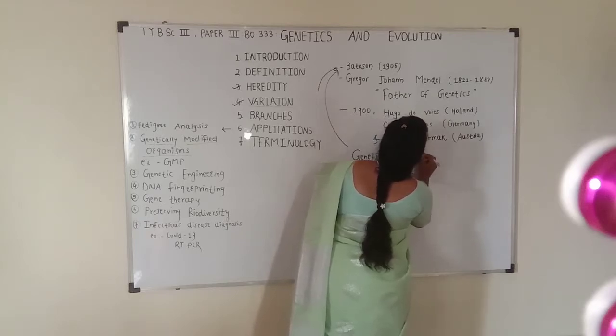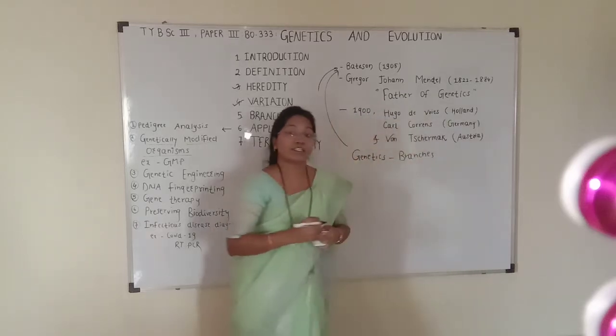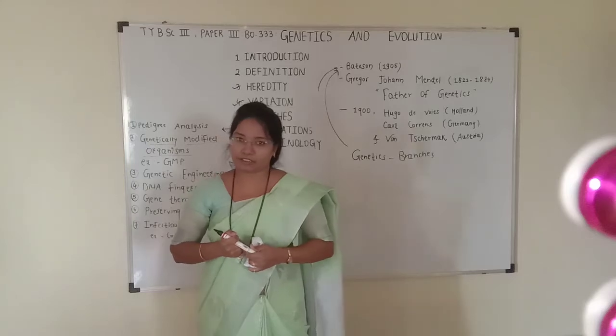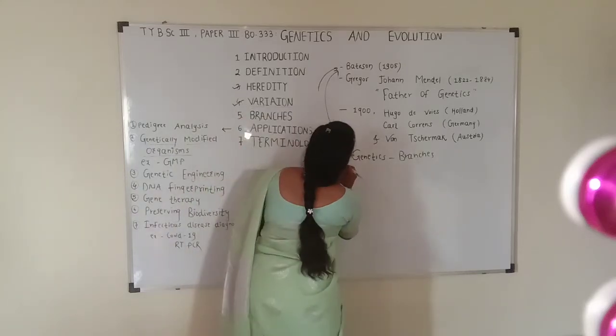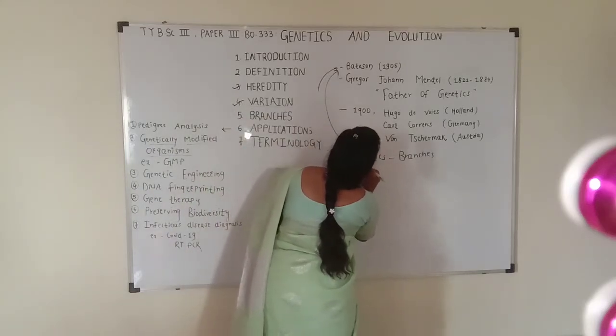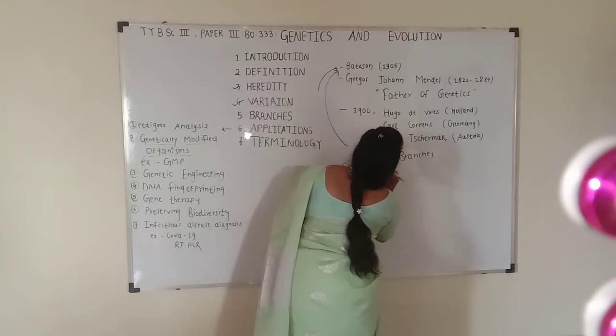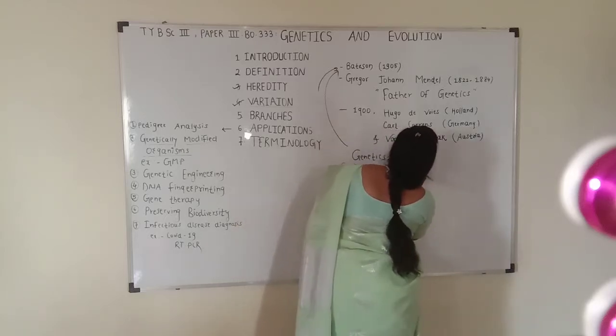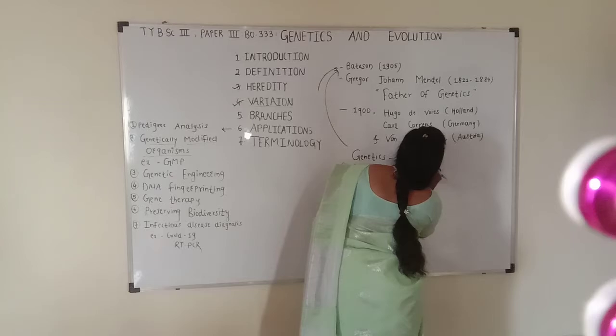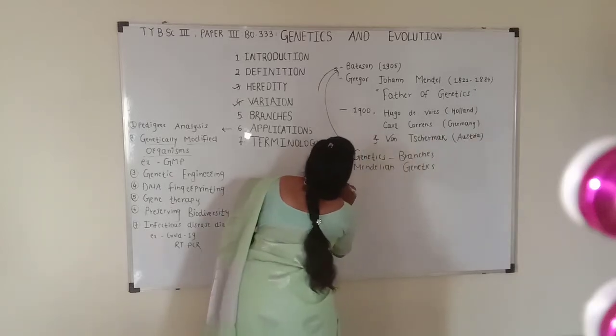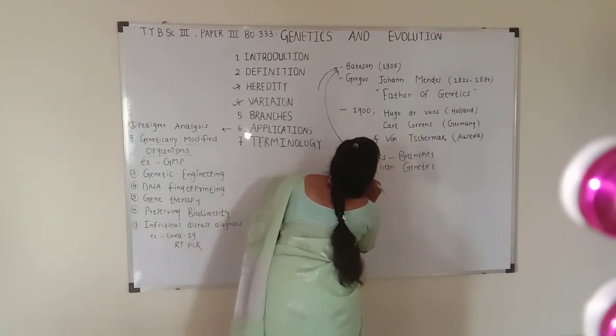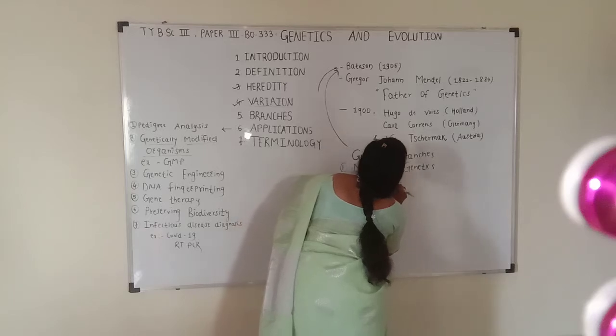Then we will see the branches of genetics. Basically there are 3 branches of genetics. The first branch is Mendelian genetics. The second branch is molecular genetics.